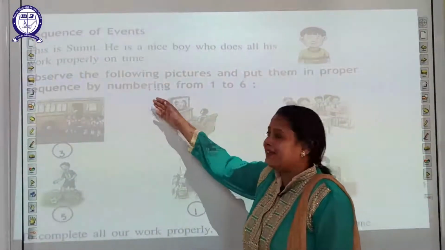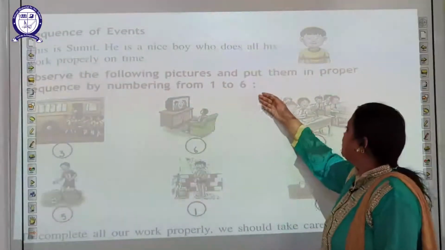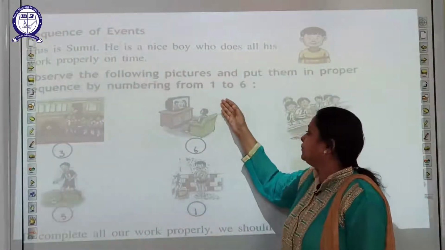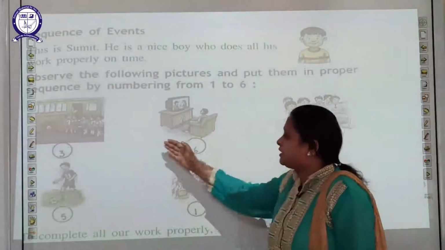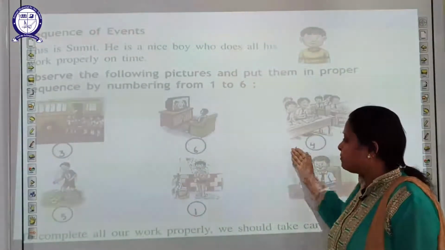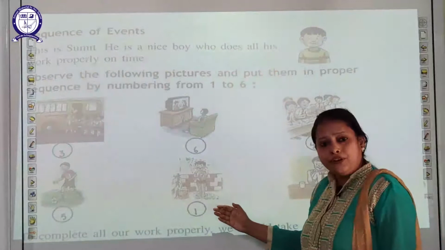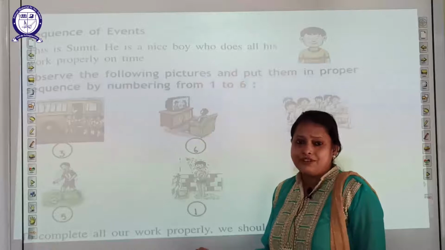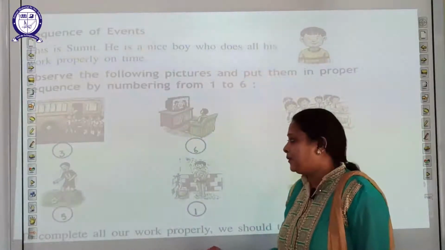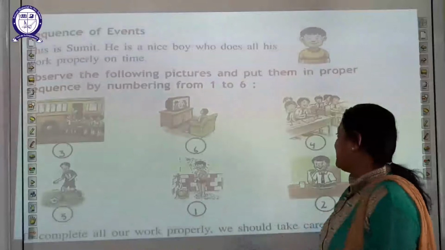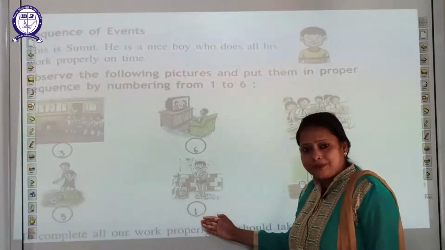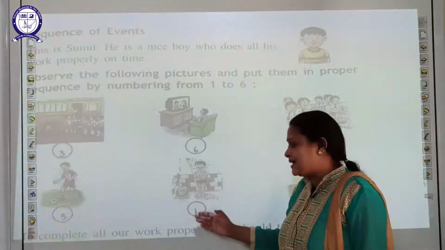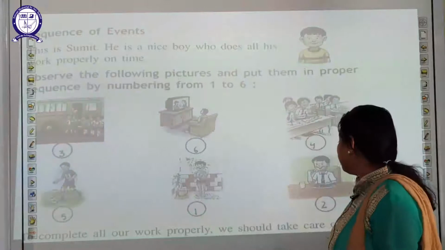Now observe the following pictures and put them in proper sequence by numbering from 1 to 6. Students, you can see so many activities, so many pictures here. What do you have to do? You have to arrange them in the correct sequence. Let us see which will be first. Yes, students, mention here number 1. Why? Because when you get up, you take a bath. Yes, number 1 picture.